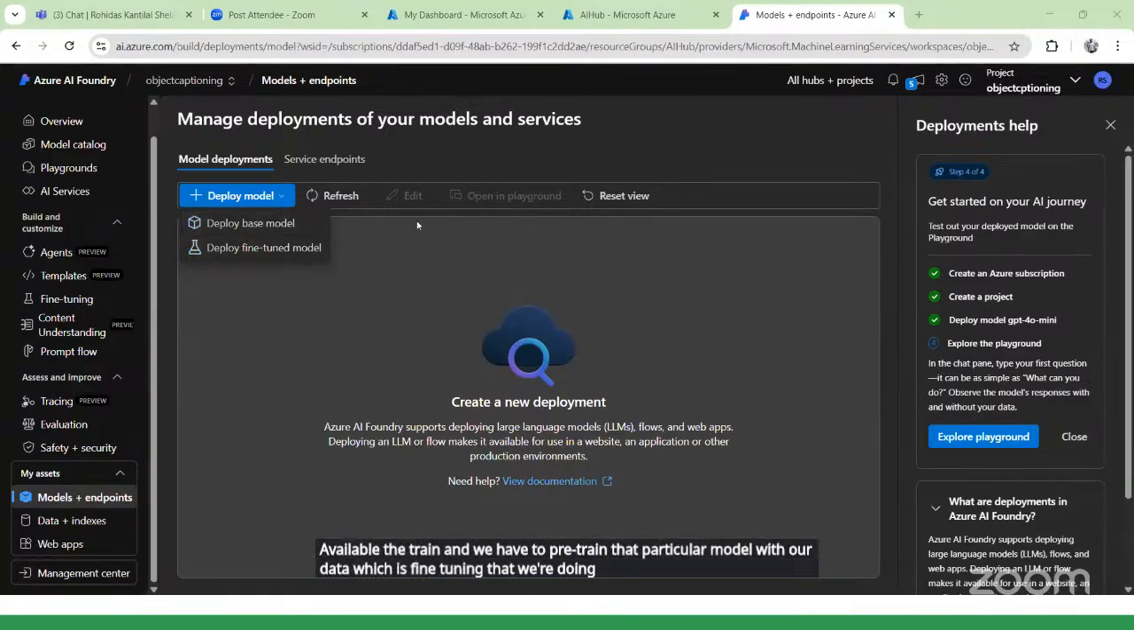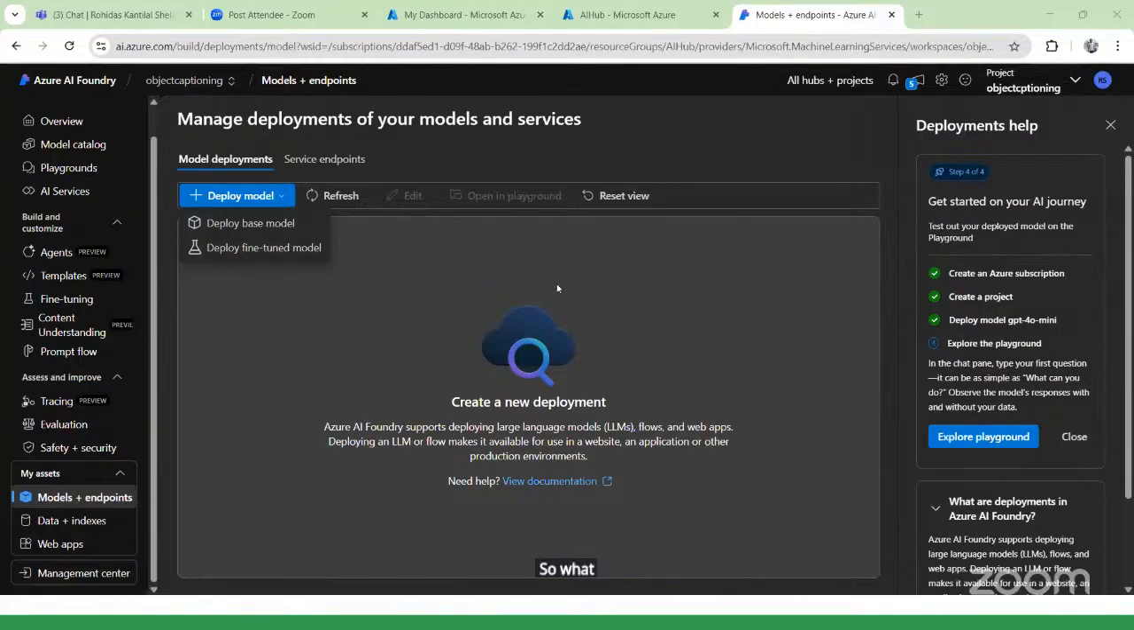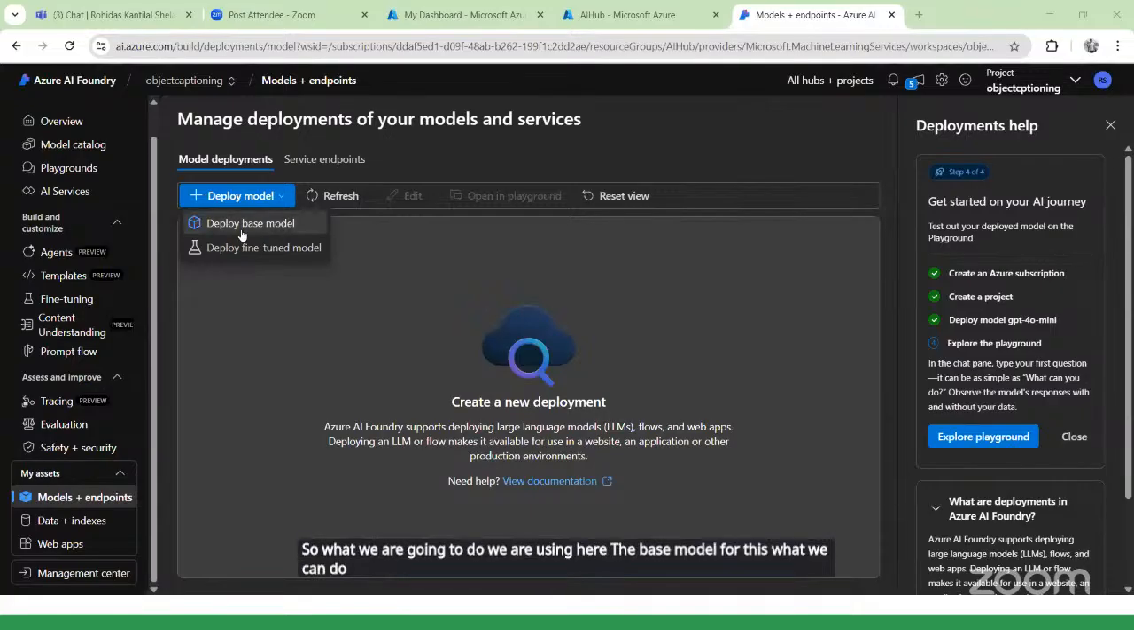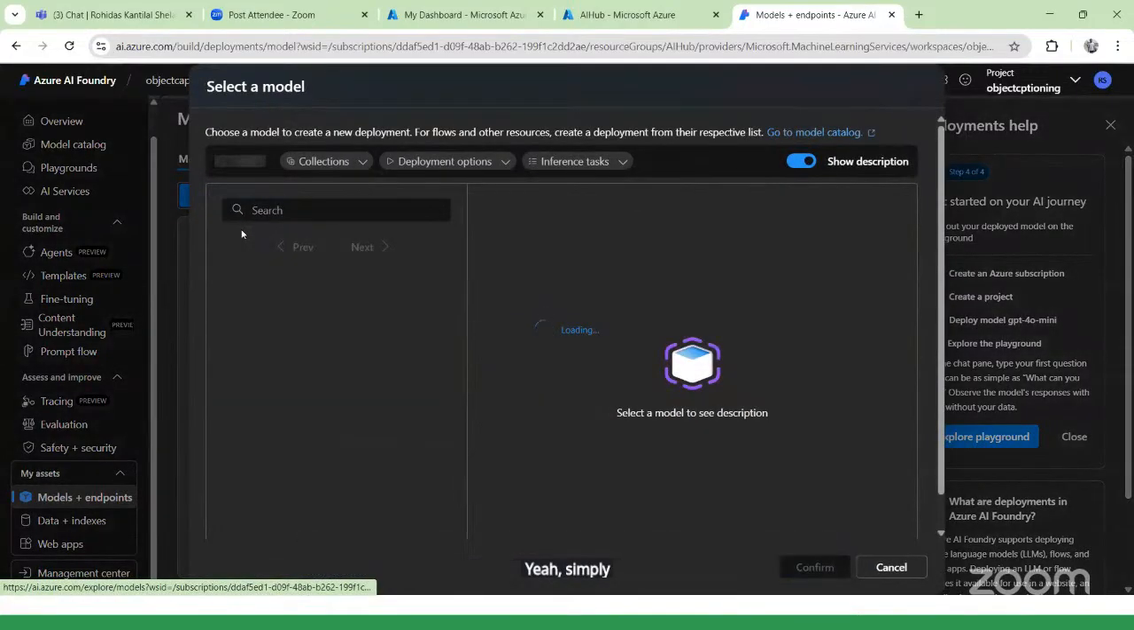Okay. But we are not using the fine-tuned model. So what we are going to use here is the base model. For this, you can simply click on Deploy Base Model. Okay, simply click over here. Deploy base model.